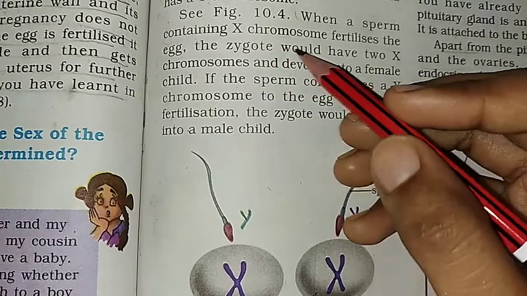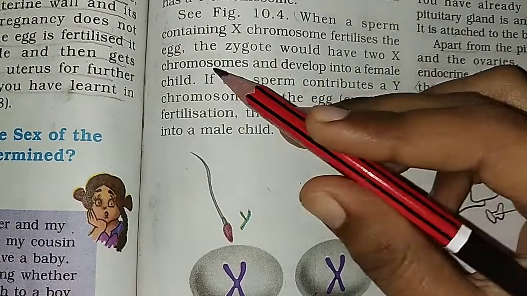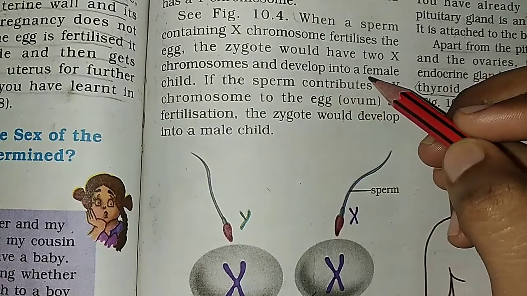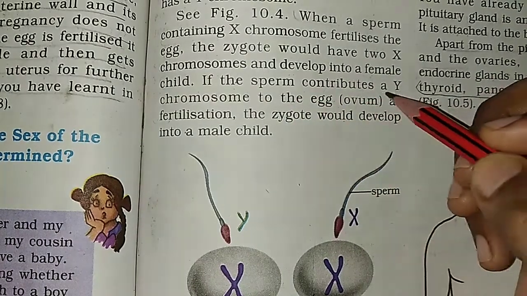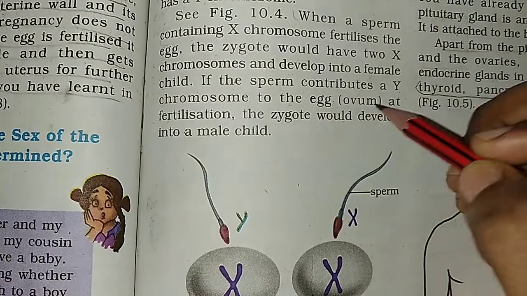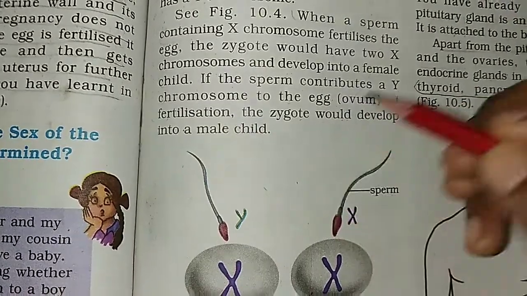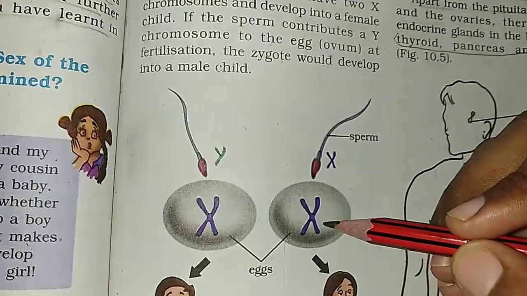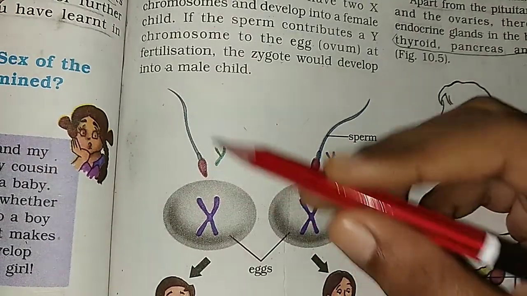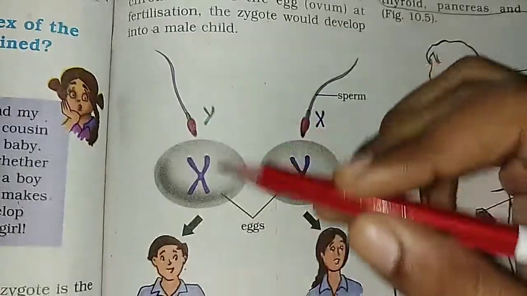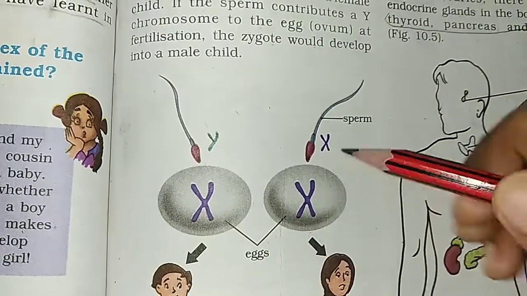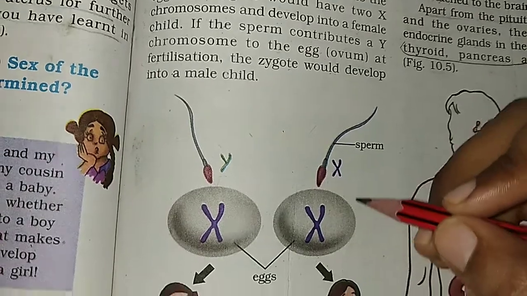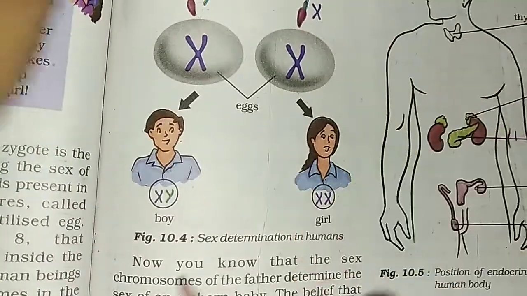When a sperm containing an X chromosome fertilizes the egg, the zygote would have 2 X chromosomes and develop into a female child. If the sperm contributes a Y chromosome to the egg (ovum) at fertilization, the zygote would develop into a male child. So basically these are 2 kinds of sperms. If the sperm contributes a Y chromosome, then the zygote would develop into a male child. But if the sperm contains an X chromosome, then the zygote would develop into a female child.